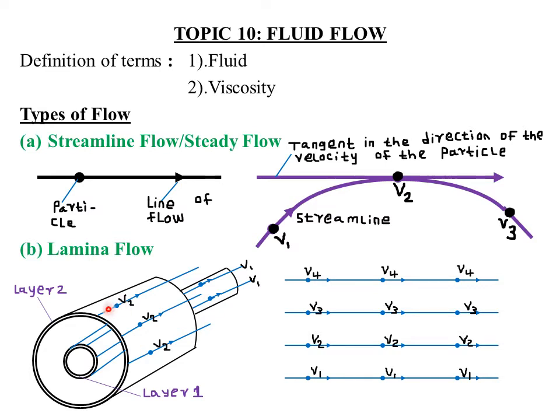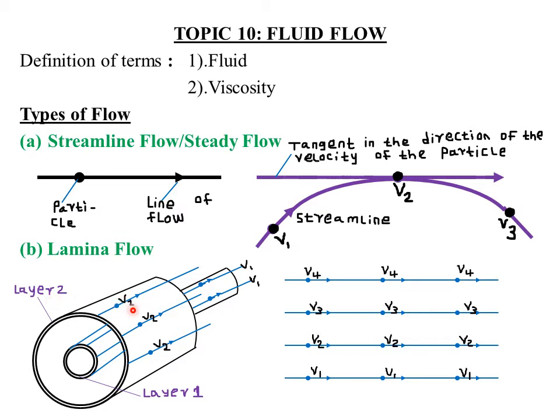So for example here, consider the two layers, layer 1 and layer 2. If a flow is in such a way that the particles in a given streamline or layer have the same velocity, for example, if the velocity of this particle here and this other particle here, which are under layer 1, is V1 and V1, then the velocities of the particles in layer 1 may be equal to or different from the velocities of the particles within the streamlines of layer 2.